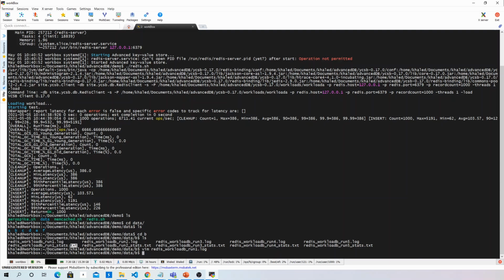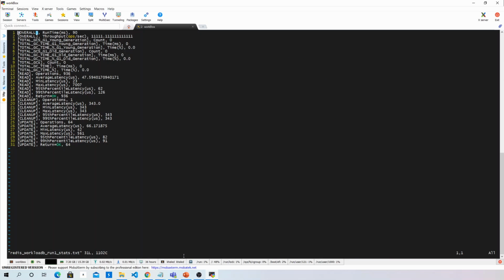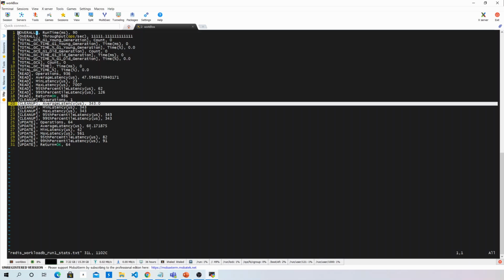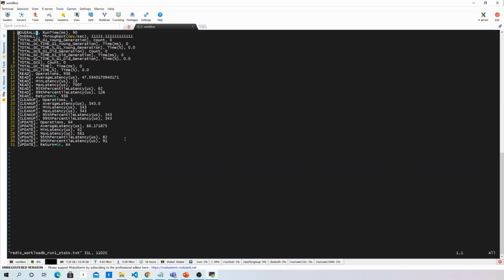The other kind is the status file, where we have the different statistics captured. For example, the overall runtime in milliseconds, the throughput, the average read latency, the average cleanup latency, the average update latency, and so on.